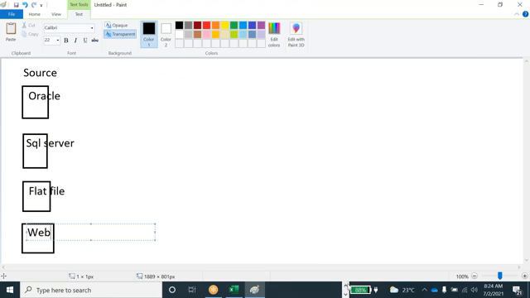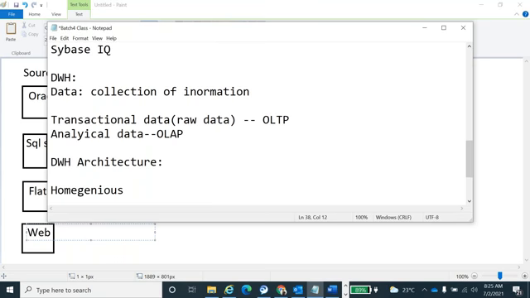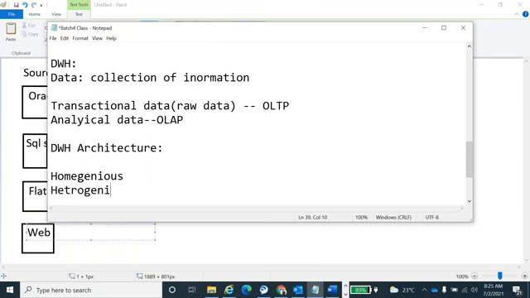We have two kinds of sources: homogeneous and heterogeneous source systems. What is meant by a homogeneous source system?